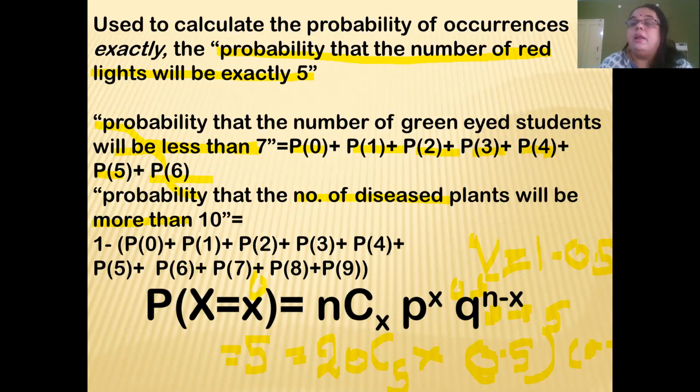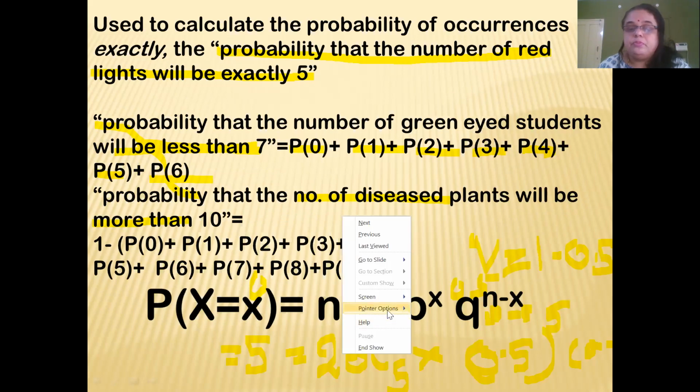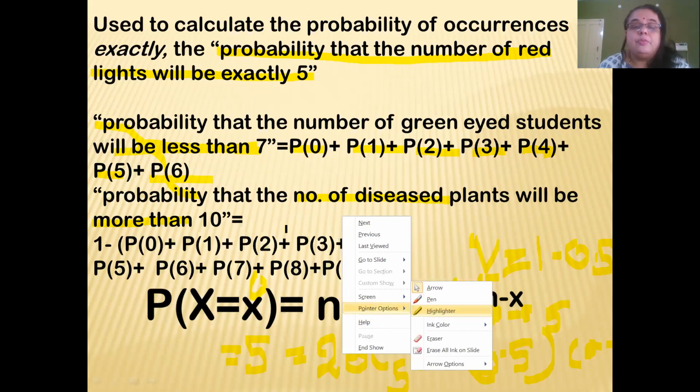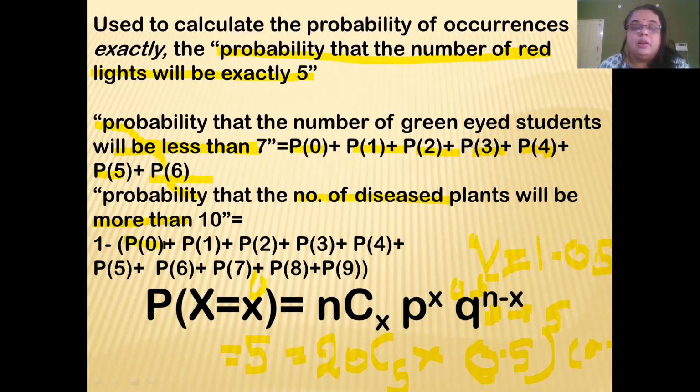But it is easier to find the probability of less than 10, P of 0, P of 1, P of 2 till P of 9, and subtract it from 1, because this is the basic axiom of probability. The sum of total probabilities is always equal to 1. Kolmogorov's axiom will give us respite from lengthy calculations.